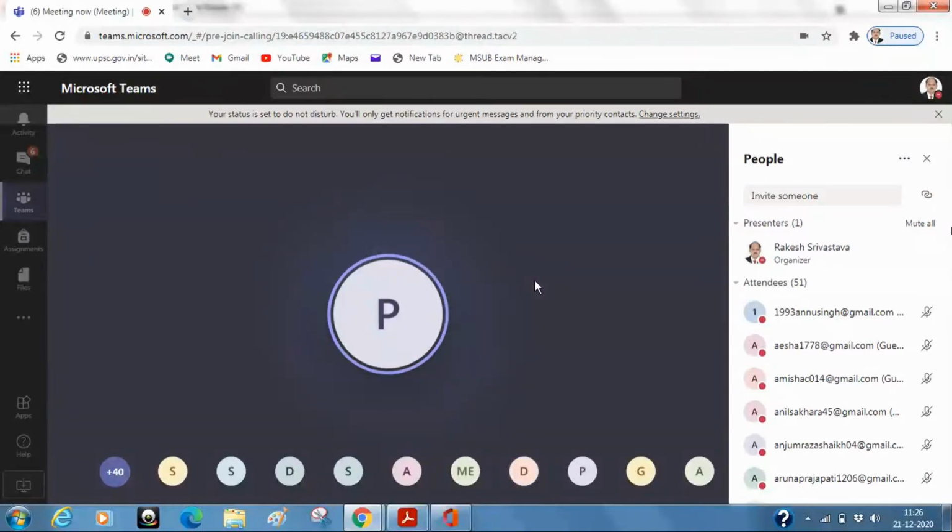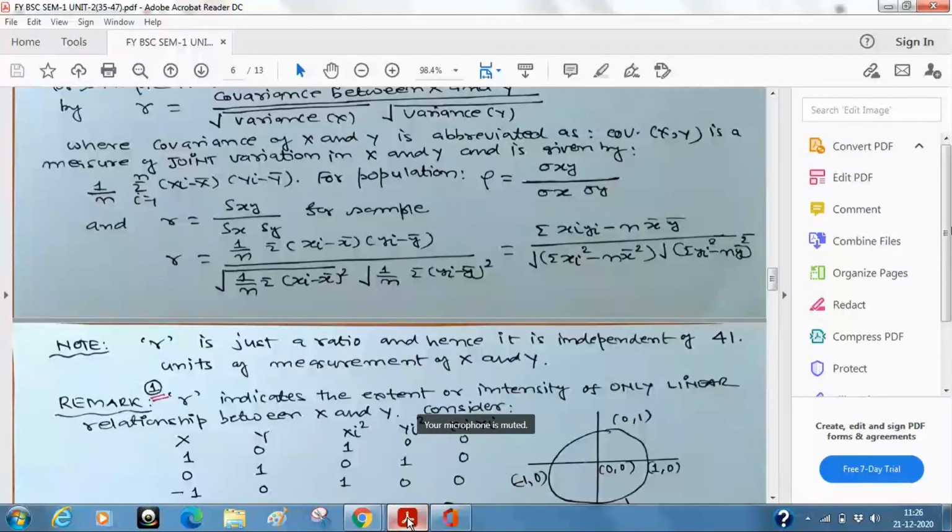x square plus y square is equal to r square. As simple as that. Don't get confused भाई. स्कूल भूलना मत. स्कूल हमेशा याद रखना. बार बार मैं रिफर करूंगा आपको. So fine, good. X square plus y square is equal to r square. Now suppose I take r is equal to 1. That means we are talking about a circle whose radius is 1.